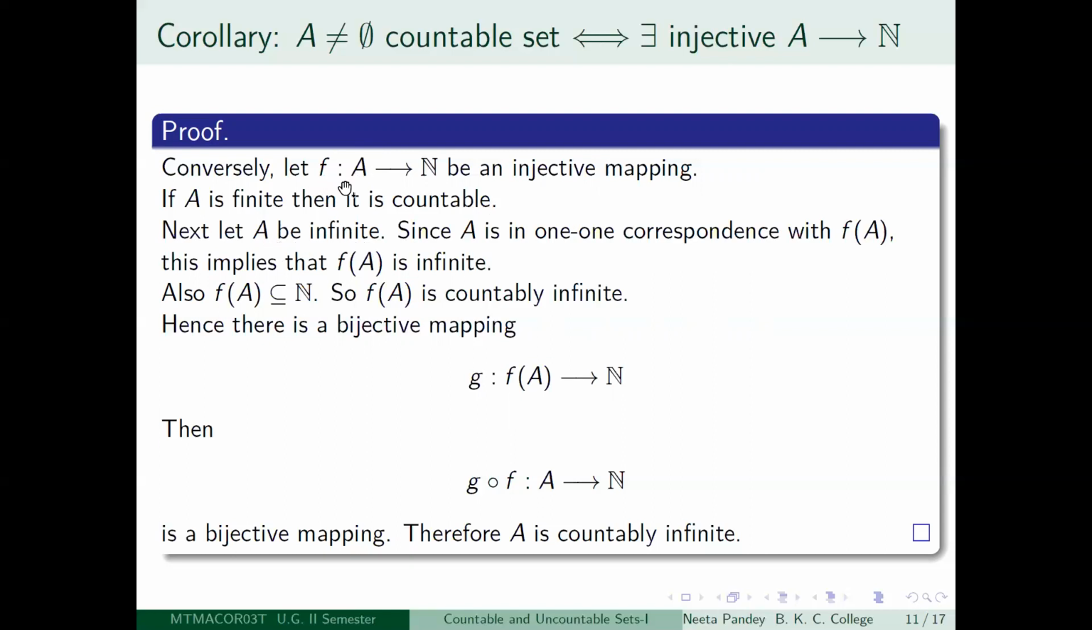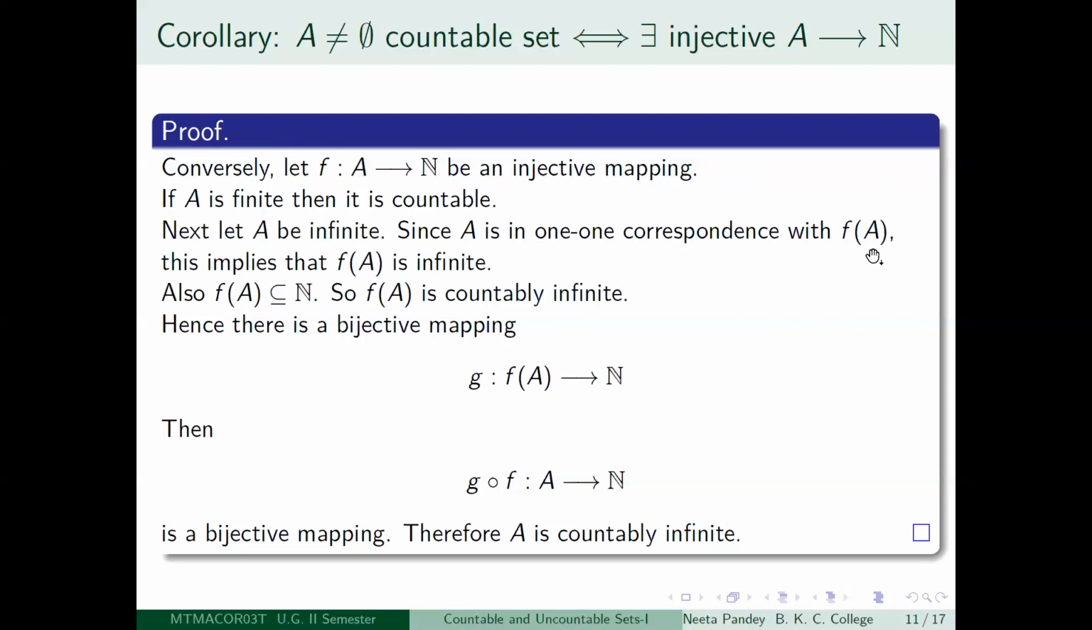So I have an injective mapping from A to the set of positive integers. Therefore, A is in 1-1 correspondence with FA. That is, instead of looking at the range as the whole set of integers, if you just look at the image of F, that is FA, then you actually get a bijective mapping from A to FA. The other term for that is that you get a 1-1 correspondence between A and FA.